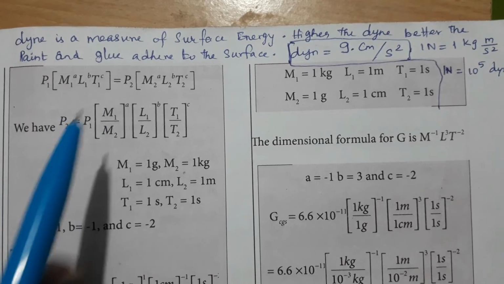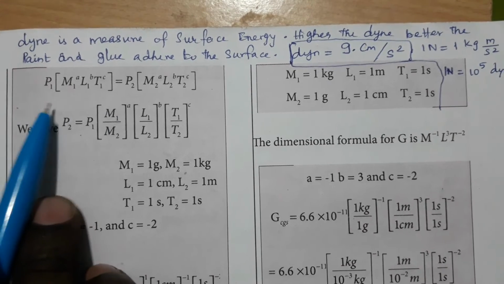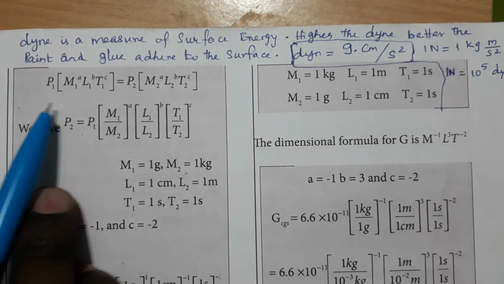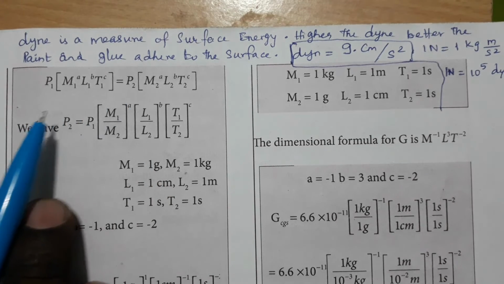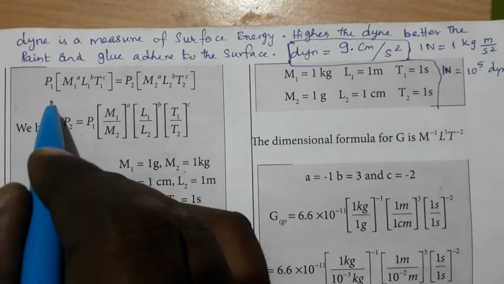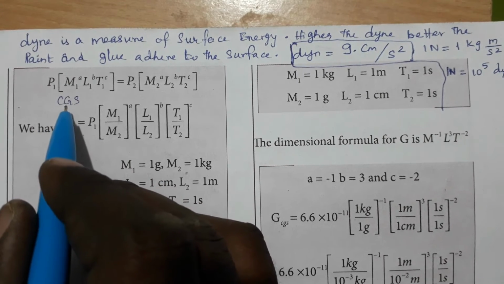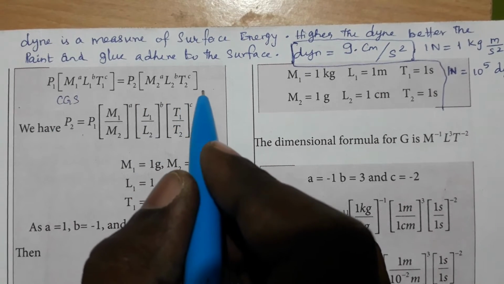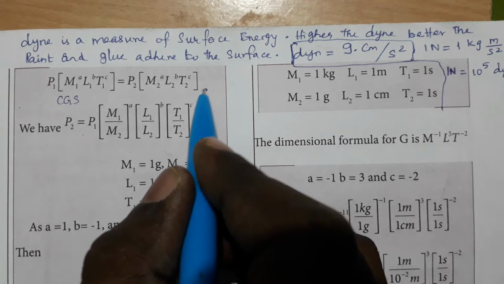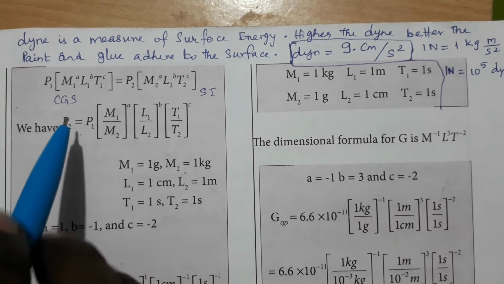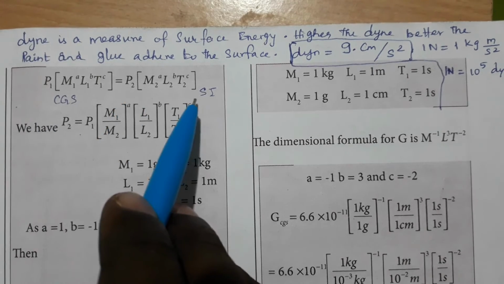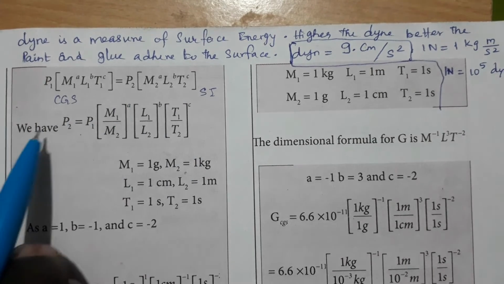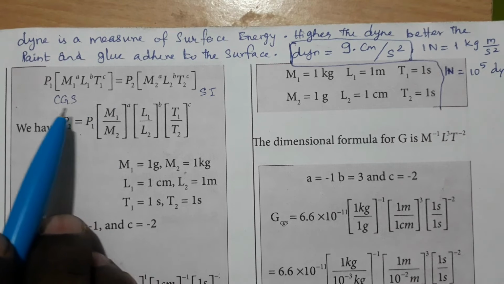Now we will come to this problem. Now P1 is equal to P2, that is pressure 1 is equal to pressure 2, where we have to convert the CGS units into SI units. Pressure 1 is taken as CGS units, pressure 2 is taken as SI units, P1 is equal to P2. Only thing is we are just going to convert.